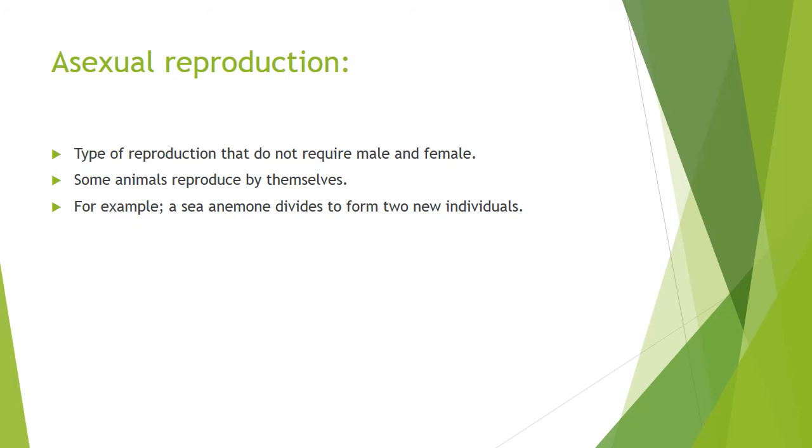For example, a sea anemone divides to form two new individuals. Sea anemone is a type of sea creature. वो खुद divide होके दो individuals में divide हो जाता है. Now those two individuals are divided into four individuals and 4 into 8 and 8 into 16. इस तरह इनकी क्या होती है? Reproduction होती है.